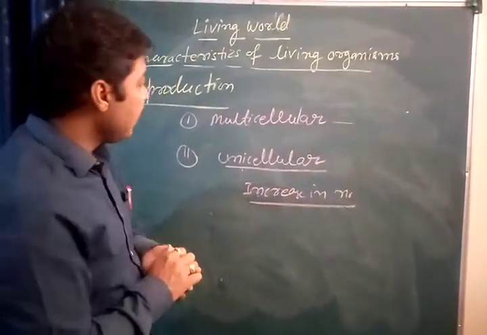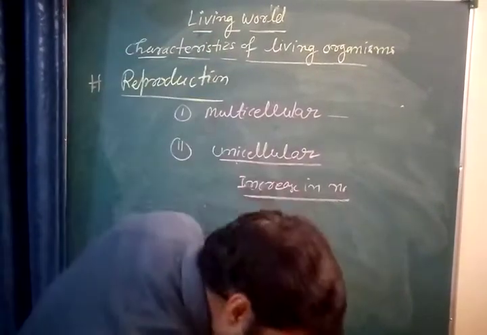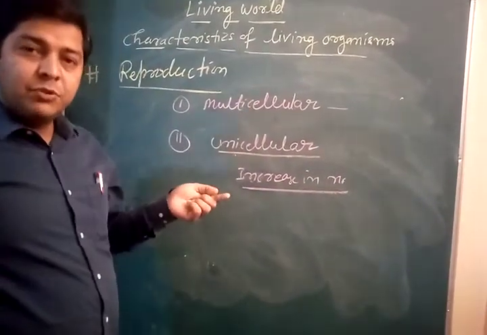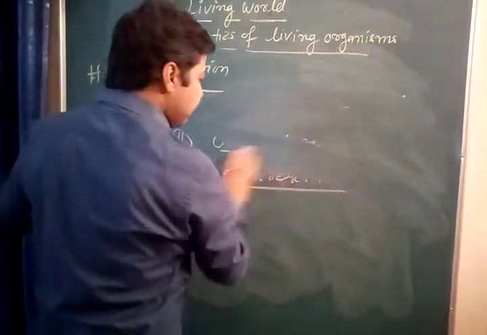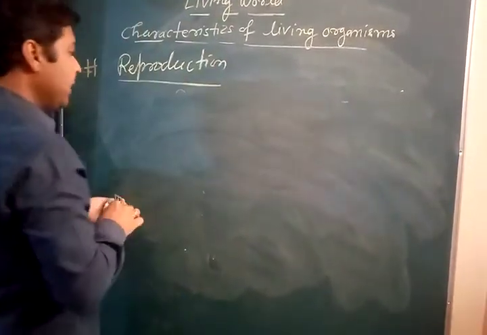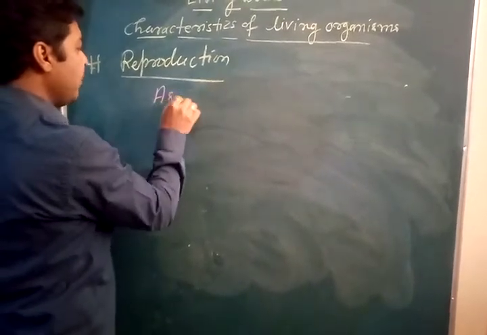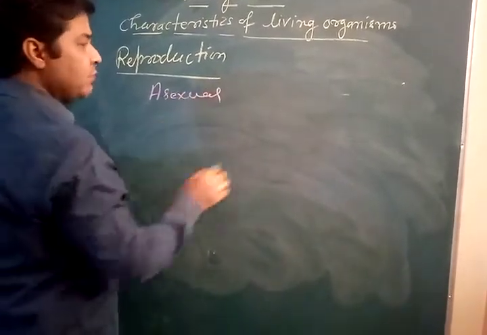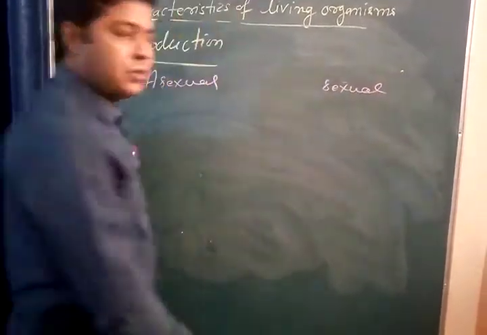Clear? So see, this reproduction is of two types. You know, these reproductions are of two types. That is familiar to you. It can be asexual reproduction and sexual reproduction.